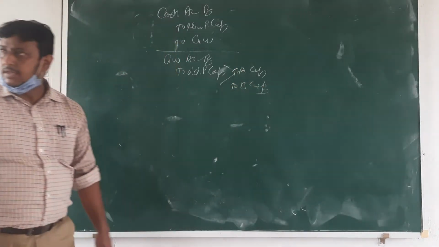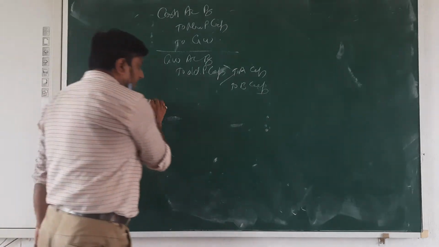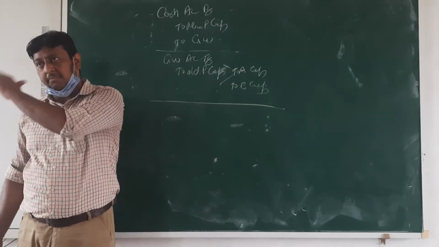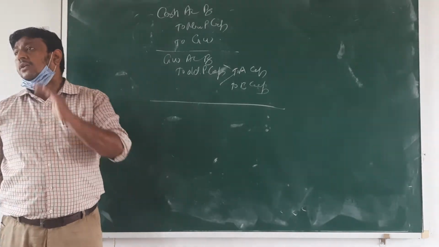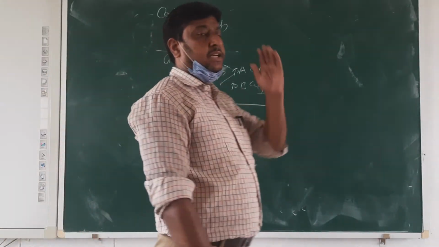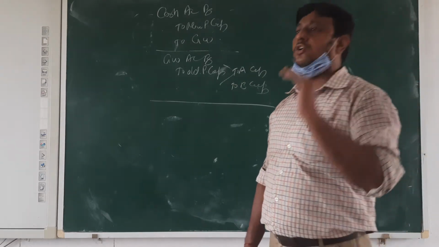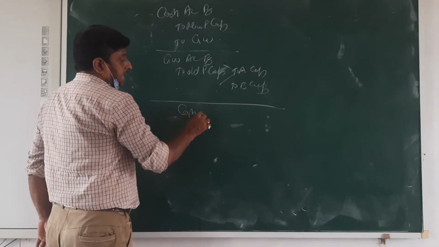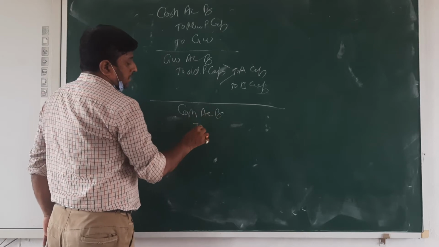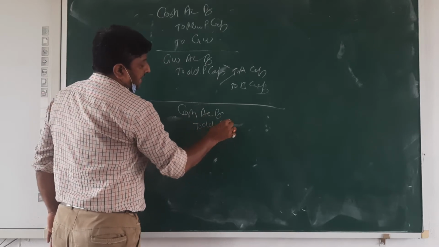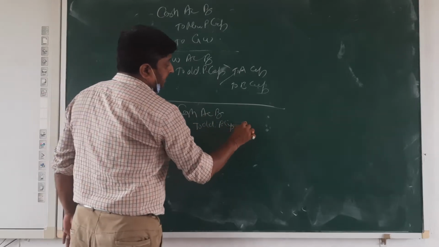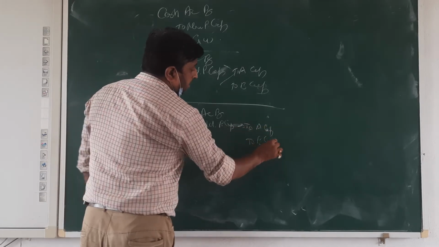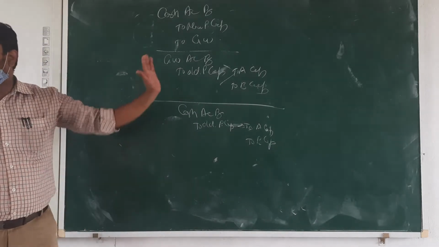So beta, these two entries are confirmed in any question where the new partner is admitted in the business. But third entry, when they give the situation that old partner withdrew his goodwill, cash account debit to old partner capital, like that, to A capital and to B capital. So beta, this is the entry.